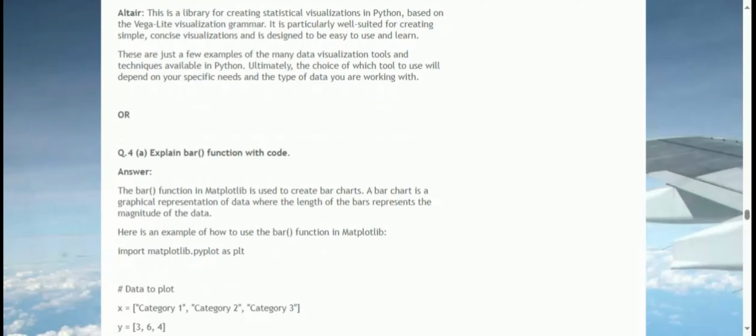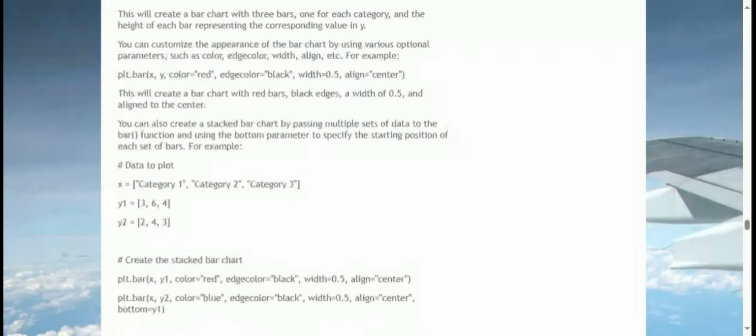You can customize the appearance of the bar chart by using various optional parameters such as color, edge color, width, align, etc.